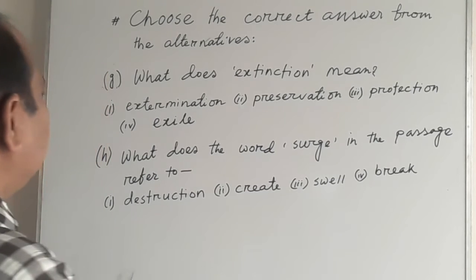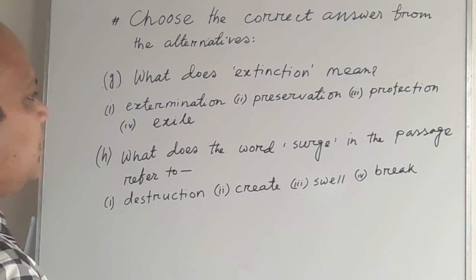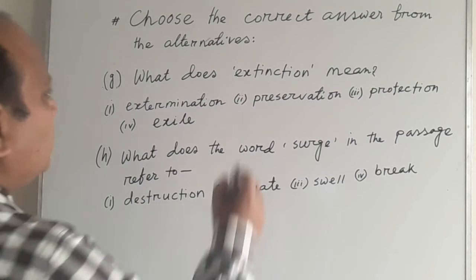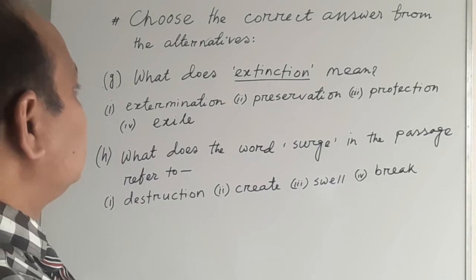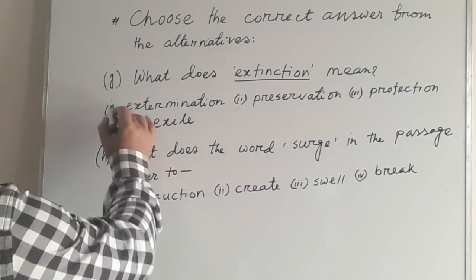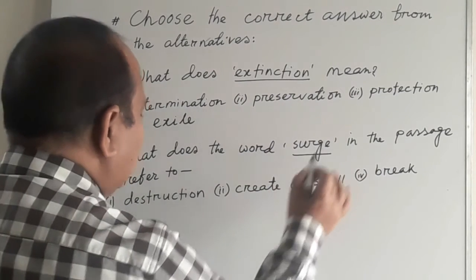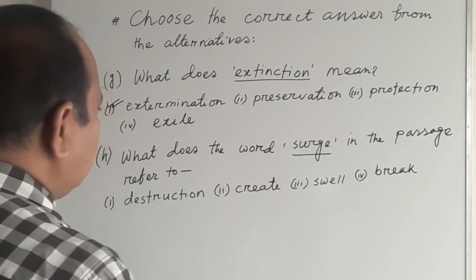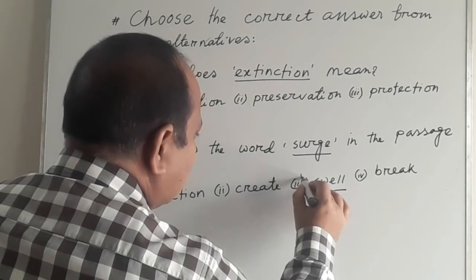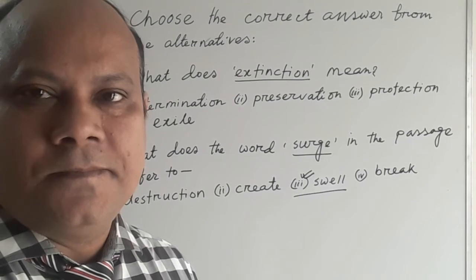So MCQ number G. What does extinction mean? Extermination, preservation, protection and exile. So according to the passage, we can easily detect the synonym of extinction. Here extinction means extermination. And then MCQ number A is, what does the word surge in the passage refer to? Destruction, create, swell and break. So the answer would be swell, that is spreading something. My dear students, we will go for the next one.